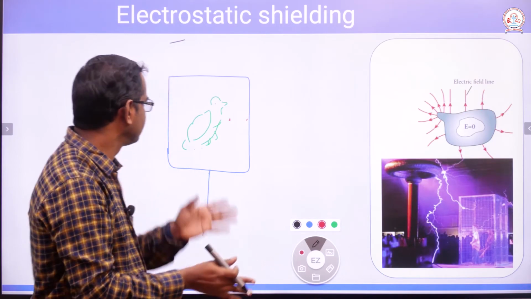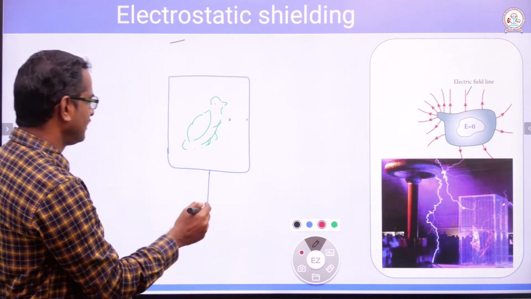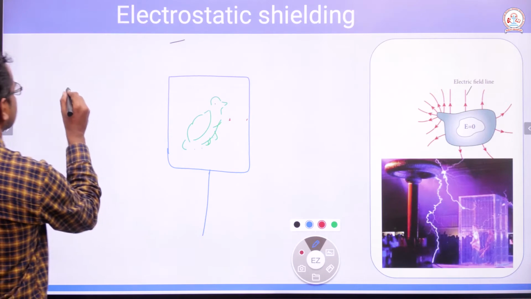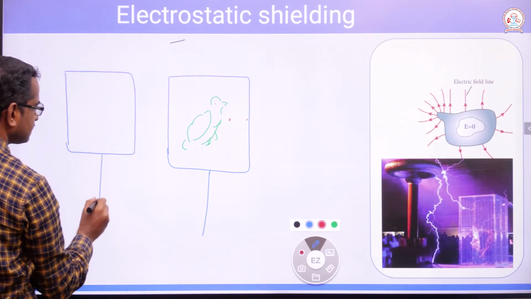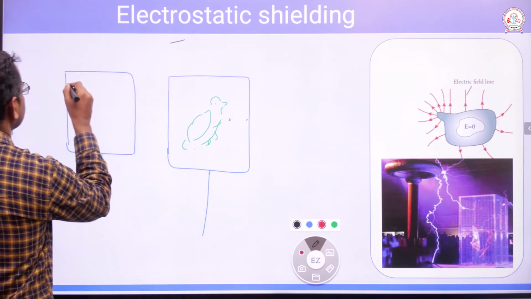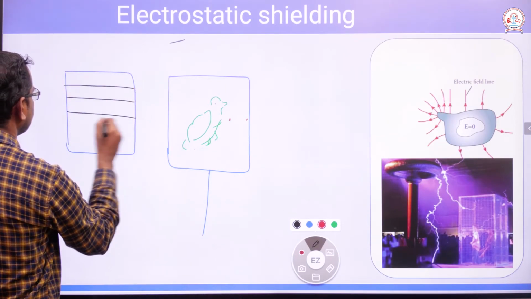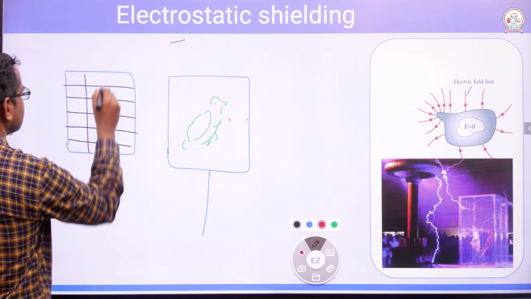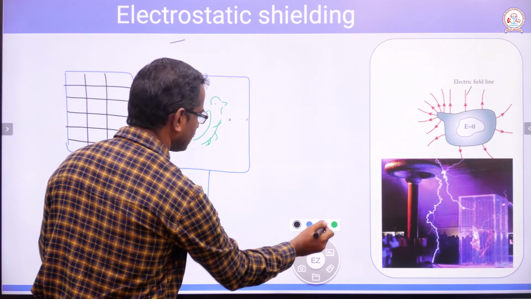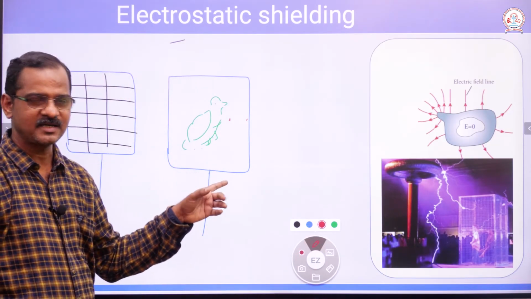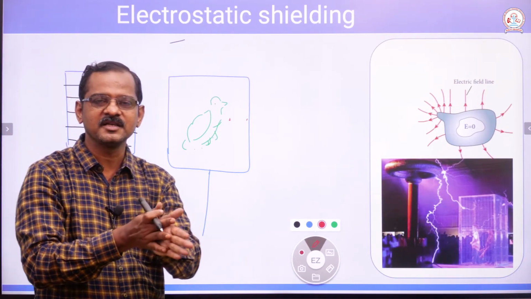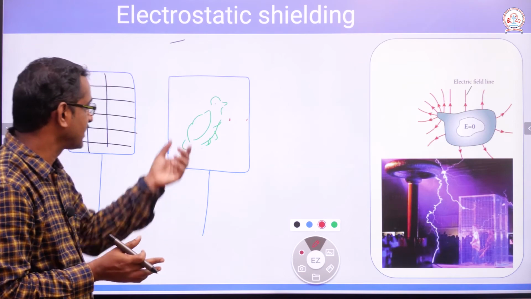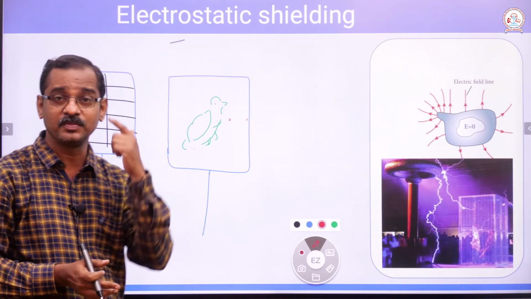On the other side of the chart, you draw a cage. In one side of the chart you draw the parrot, and on the other side you draw the cage. When we rotate it at high speed, it looks like the parrot is inside the cage. It is due to persistence of vision.